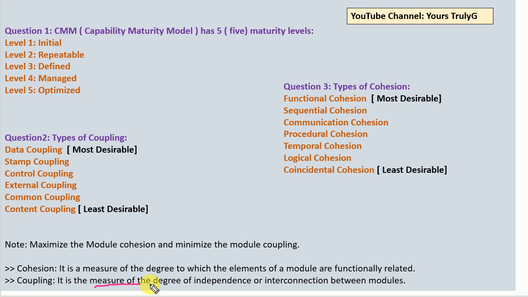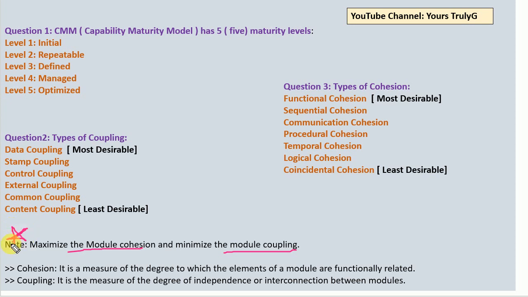It is a measure of degree of independency or interconnection between modules. Suppose two modules are there. How these two modules are interconnected, this basically defines the coupling. So for a better process, or for a better system, cohesion should be maximum and coupling should be minimum. That you have to remember.